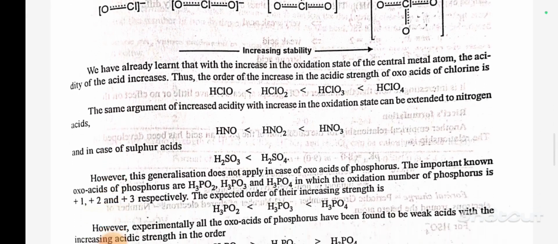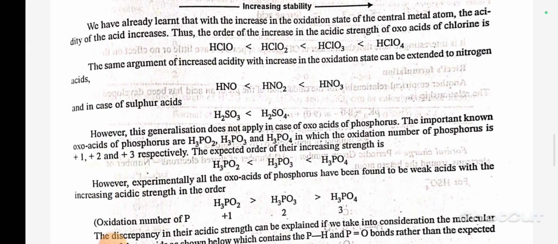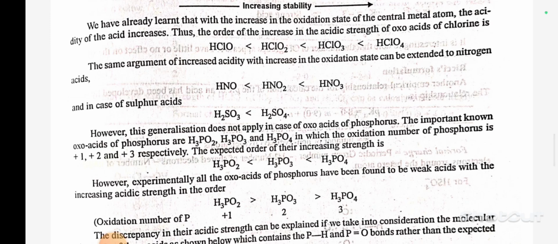We have already learned that with the increase in oxidation state of the central atom, the acidity of the acid increases. Thus, the order of increase in acidic strength of oxoacids of chlorine is HClO < HClO2 < HClO3 < HClO4. The same argument of increased acidity with increase in oxidation state can be extended to nitrogen acids, HNO < HNO2 < HNO3, and in the case of sulfur acids, H2SO3 < H2SO4.